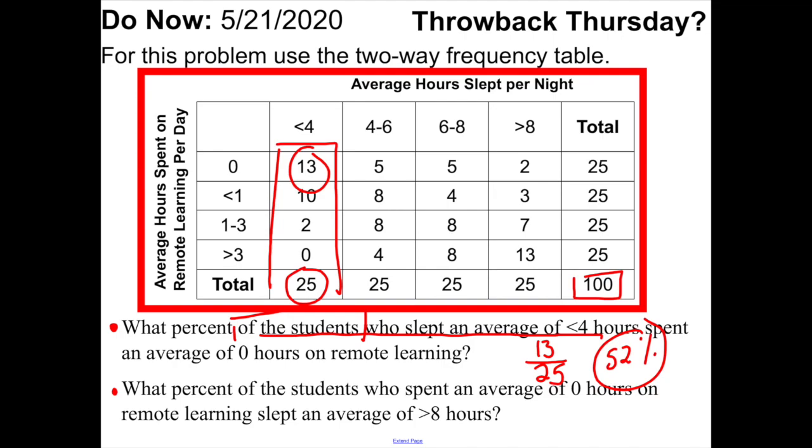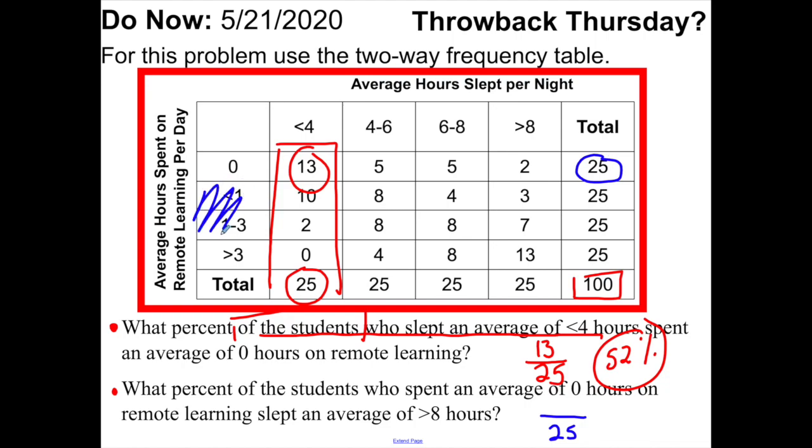So basically, who slept 0 hours? First of all, obviously it's not everyone. We know it's 25 people. Which 25? Well, these are the 25 people who spent 0 hours on remote learning. So for this particular question, it depends. Did they spend an average of 0 hours on remote learning, or didn't they? Because only the ones who did would be counted for this question.